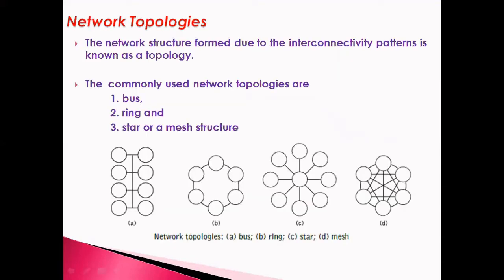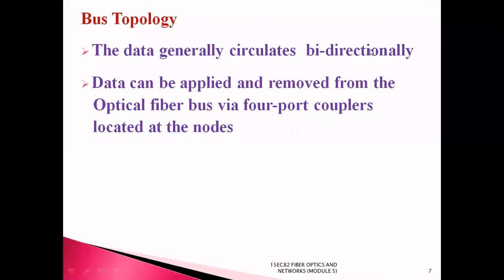Coming to the network topologies, the commonly used network topologies are bus topology, ring topology, and star or mesh topology, as shown in the figures below. Bus topology: the data generally circulates bidirectionally. Data can be applied and removed from the optical fiber bus via four-port couplers located at the nodes.